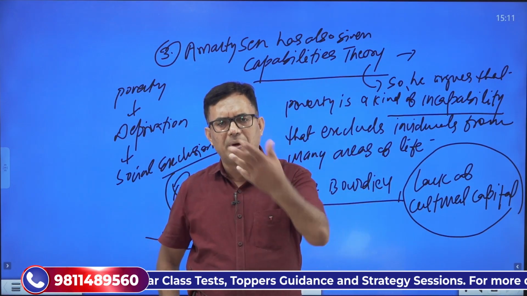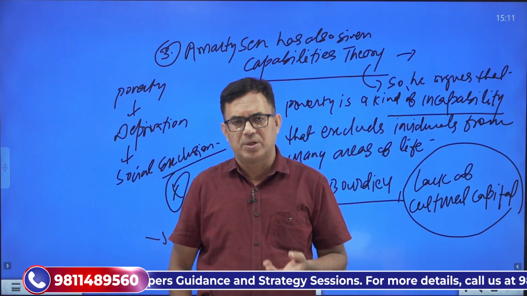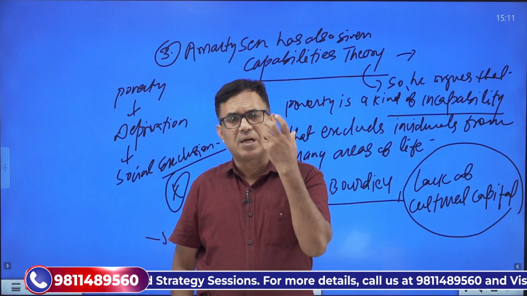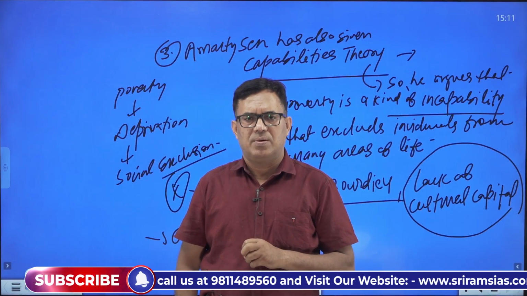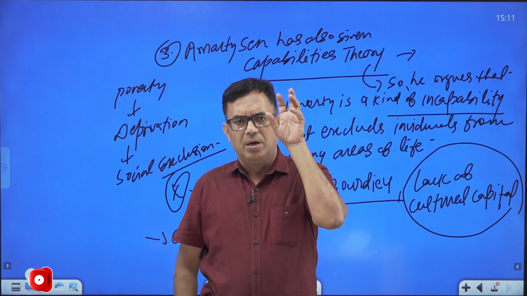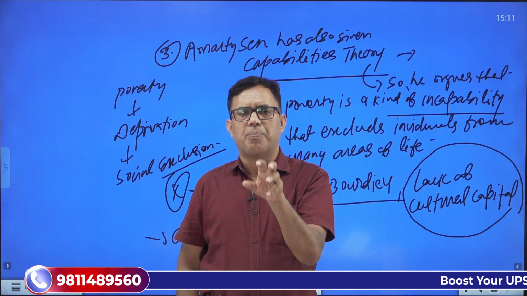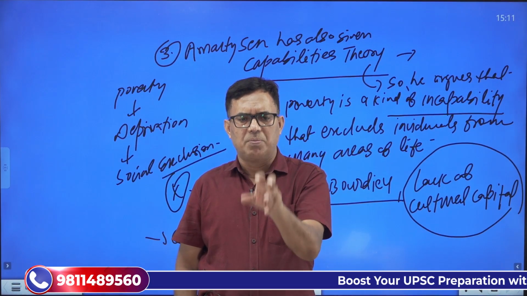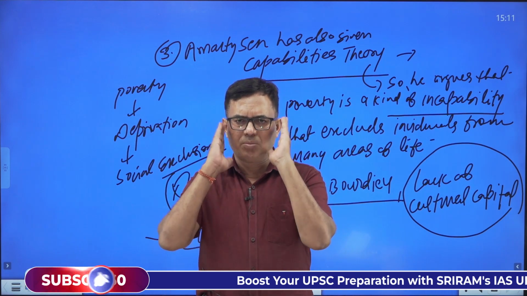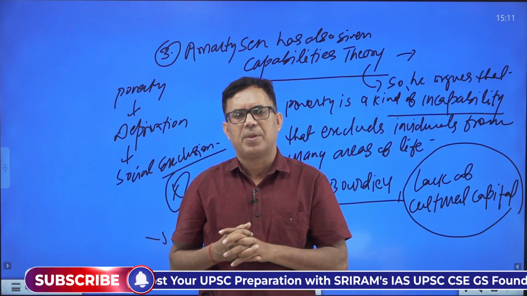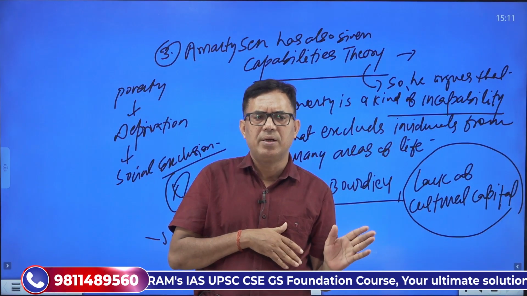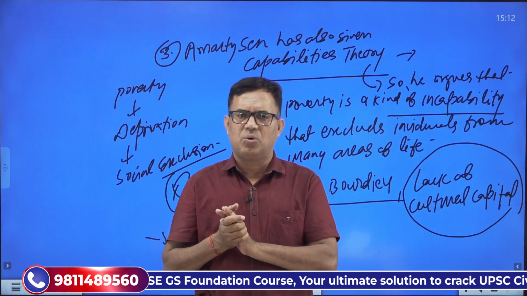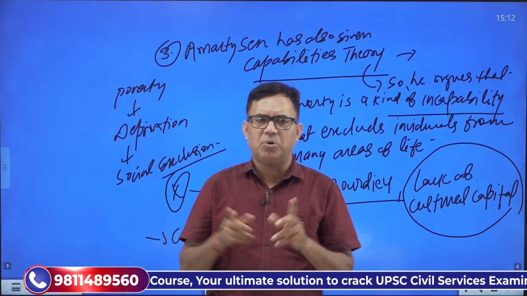So the more the people are in poverty, the more the social exclusion. The more the people are in the vicious circle of poverty, the more they are in the vicious circle of social exclusion. So if we want to remove the social exclusion of people, mainly SCs, STs, women, poor people, then we'll have to go for removal of poverty. So removal of poverty means removal of social exclusion. Hence both are proved and both are connected.